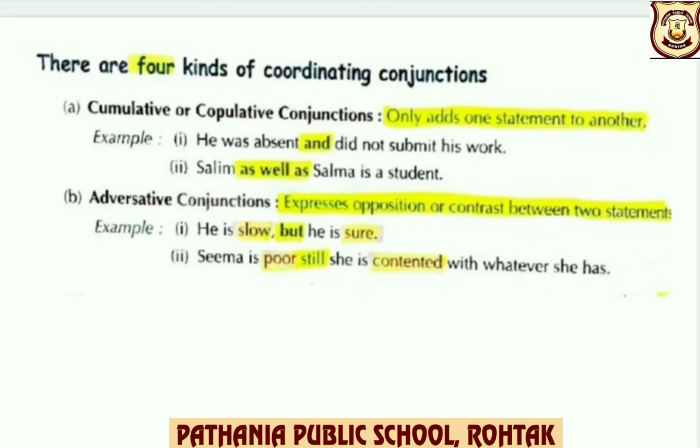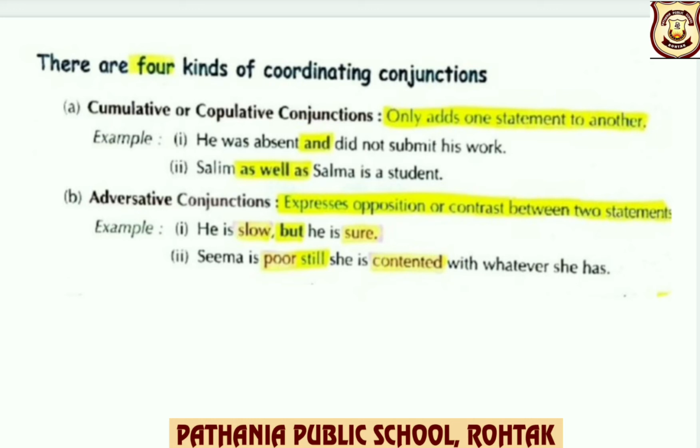Children, further, coordinating conjunctions are divided into four kinds. These are cumulative or copulative conjunctions, adversative conjunctions, alternative conjunctions, and illative conjunctions. Now let us understand the meaning of each.